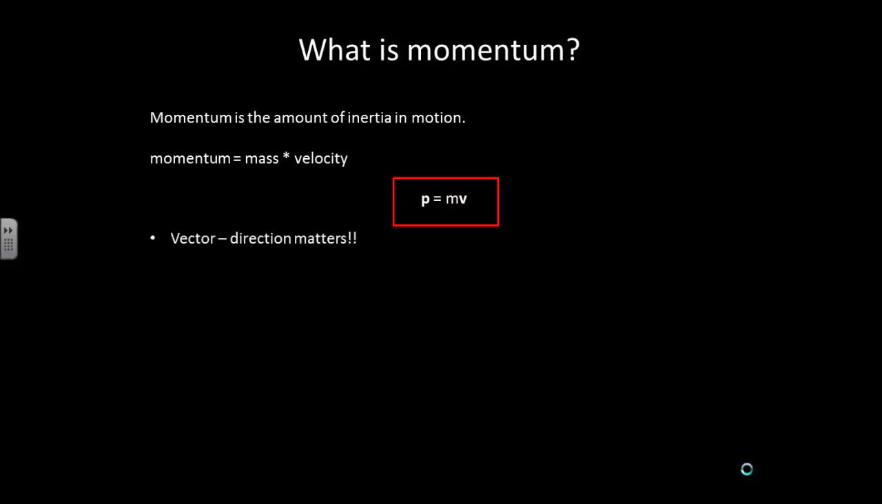Momentum is a vector. The direction matters. So unlike energy, when we were talking about kinetic energy, which was a scalar, the direction didn't matter. With momentum, it will matter. The units of it are kilograms meters per second, and this is not defined as a new unit. We just write it as kilograms meters per second.